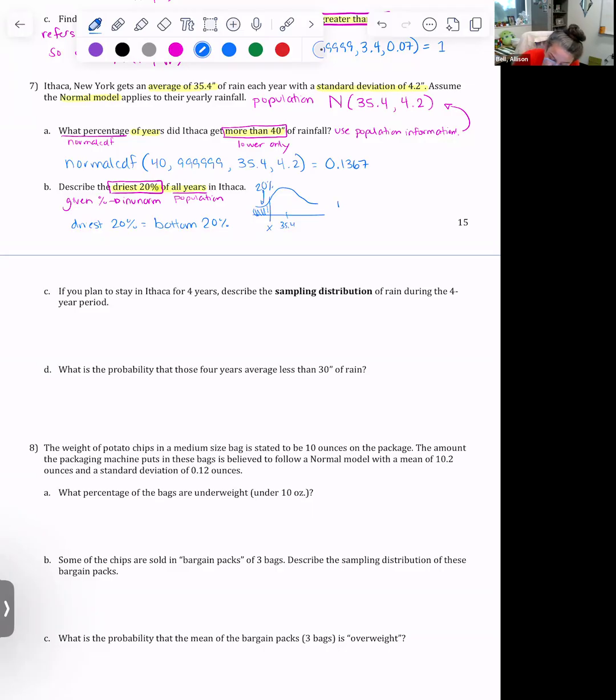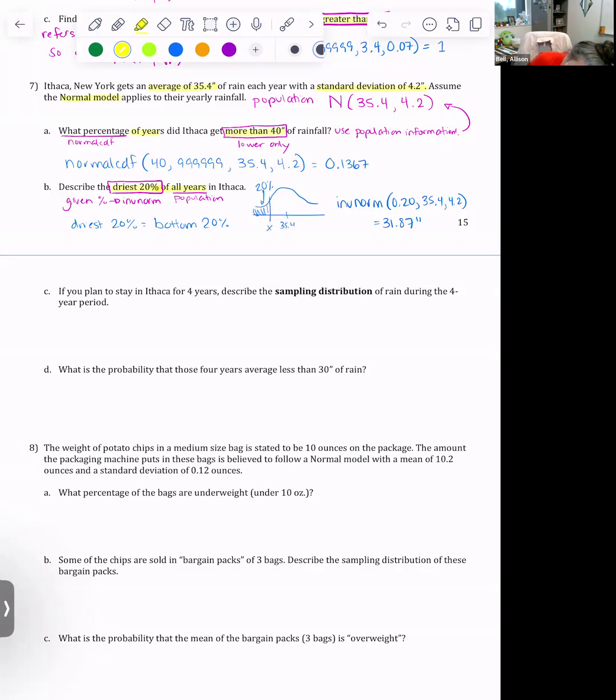So to use inverse norm, we put in the 20% on the left, the mean of 35.4, and the standard deviation of 4.2. And take a second to pause if you need to, but I got 31.87 inches of rainfall. That would be the bottom 20% or the driest 20%. Okay, I do see the word sampling distribution in part C on the top of the next page. So let's keep going. Good stuff is happening.